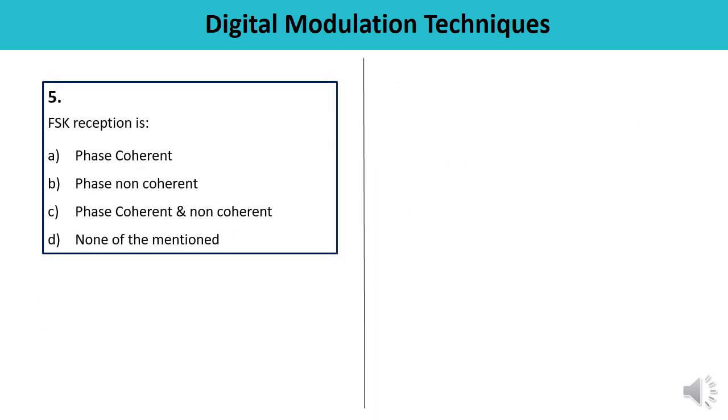Question number 5. FSK reception is phase coherent, phase non-coherent, phase coherent and non-coherent, or none of the mentioned. So FSK, the frequency shift keying reception, means here it is both coherent and non-coherent. Answer is C. You must have studied about the FSK, means synchronous and non-synchronous, or coherent and non-coherent demodulator.